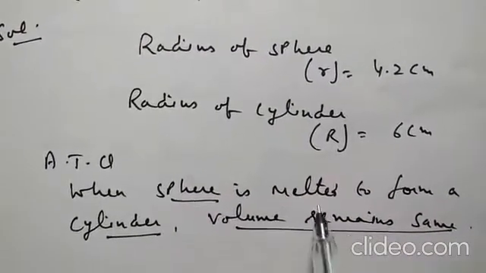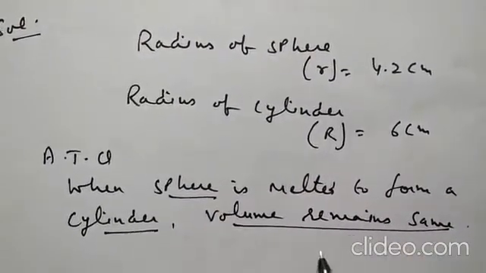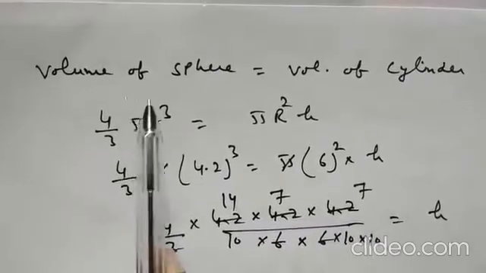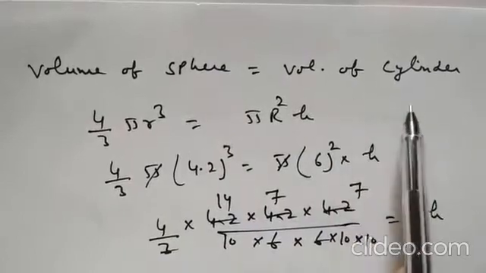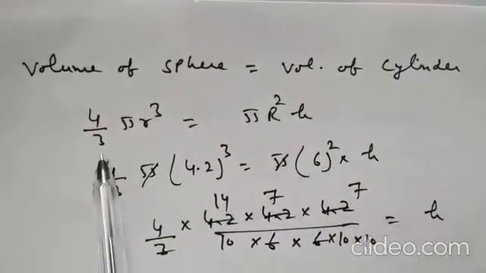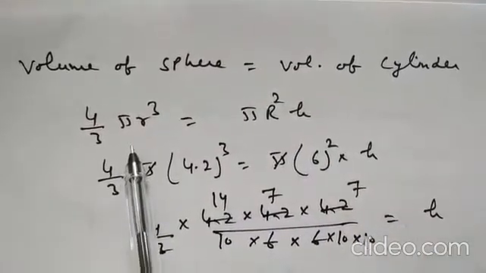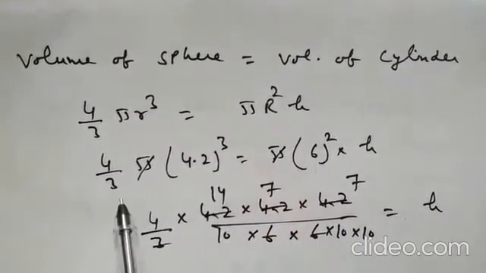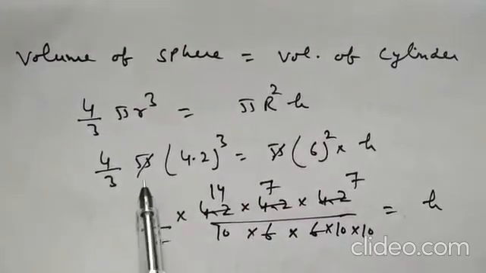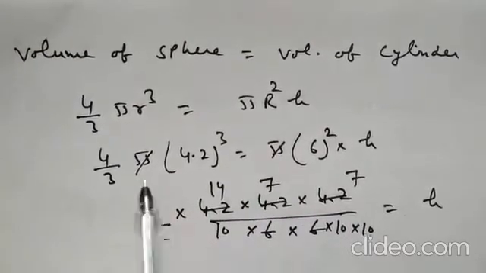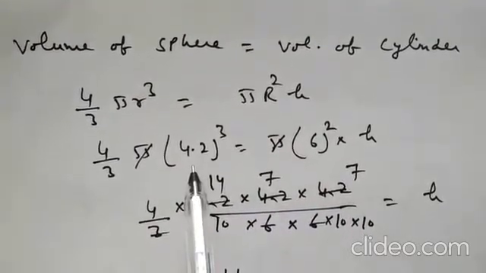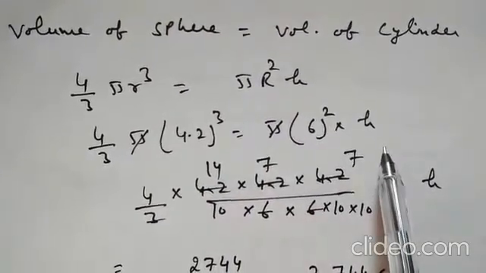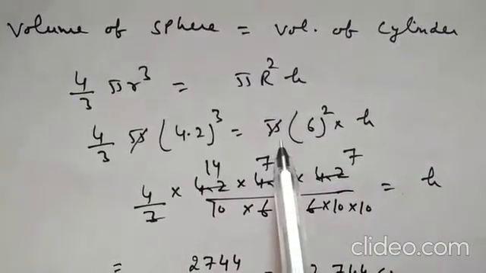When sphere is melted to form a cylinder, volume remains same. So volume of sphere is equal to volume of cylinder. Volume of sphere is 4 by 3 pi r cube and volume of cylinder pi r square h. I will not put the value of pi because it will be cancelled from both sides. Radius for sphere is 4.2 and radius for cylinder is 6 multiplied by height. Pi cancelled from both sides.